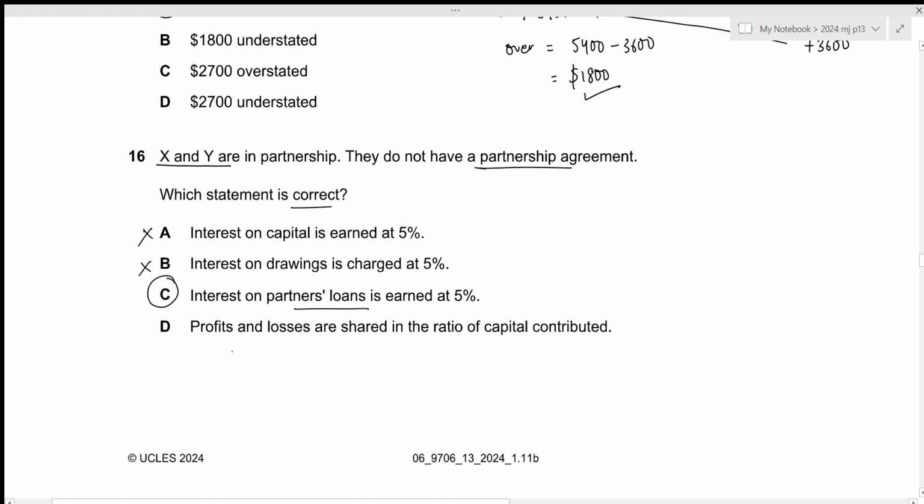Let's take a look at the fourth option as well. Profits and losses are shared in the ratio of capital contributed. This is incorrect. Profits and losses are shared equally. That is all for the 16th question. Let's move towards the next one.